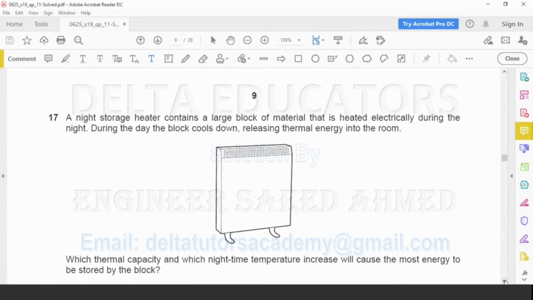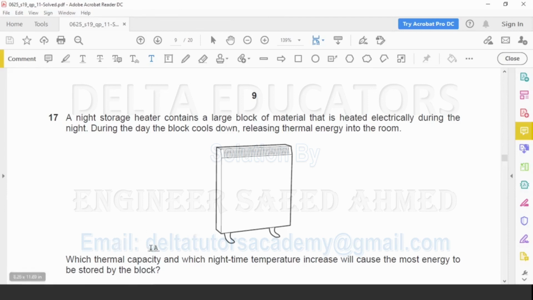Question number 17. A night storage heater contains a large block of material that is heated electrically during the night. During the day, the block cools down, releasing thermal energy into the room. Which thermal capacity and which nighttime temperature increase will cause the most energy to be stored by the block?